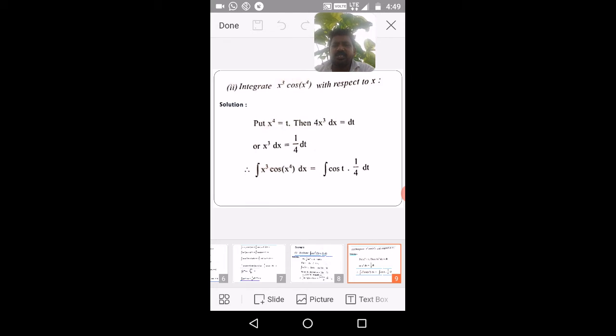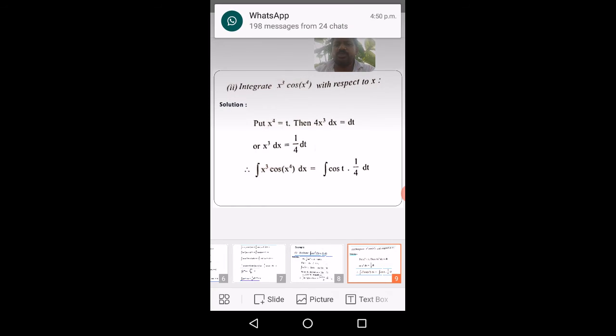Now compare this with the given integrand. We have x cube dx also. We have to evaluate the integral of x cube cos x power 4 dx, so x power 3 dx is in the integrand. Substitute the value of x cube dx in terms of dt: it is 1 by 4 dt. Now the integral will be in the form: cos x power 4 is cos t, because x power 4 equal to t, and the remaining x cube dx will be 1 by 4 dt. Are you getting it now?